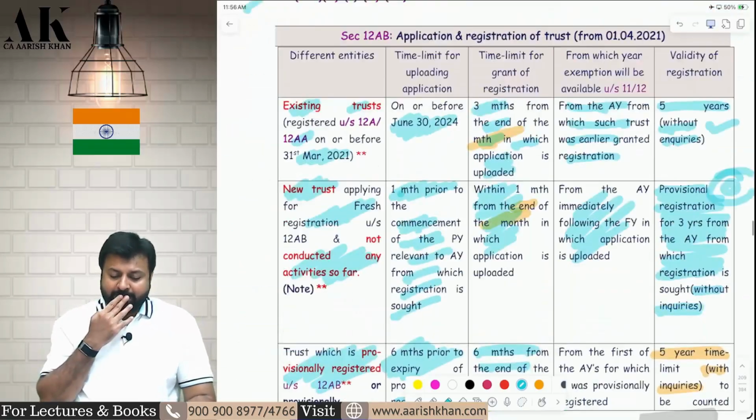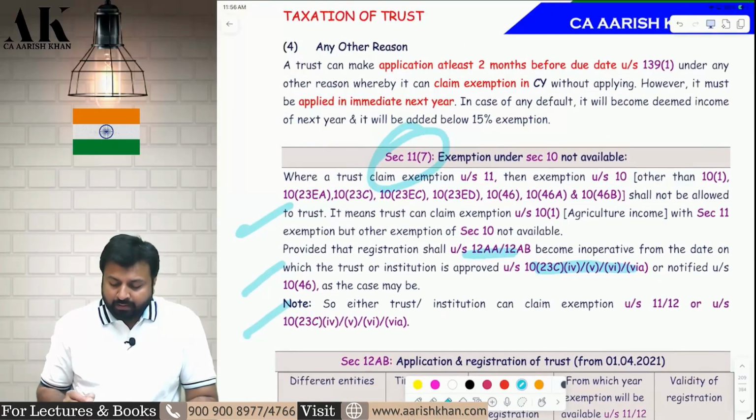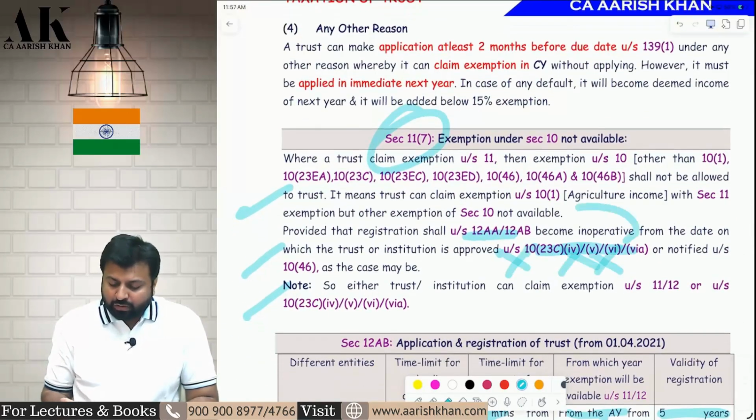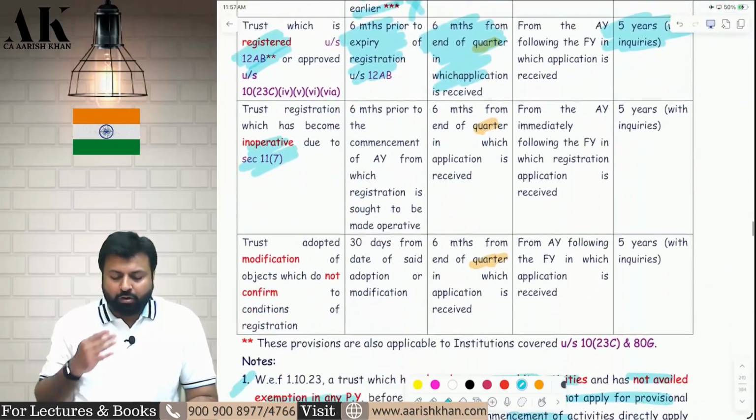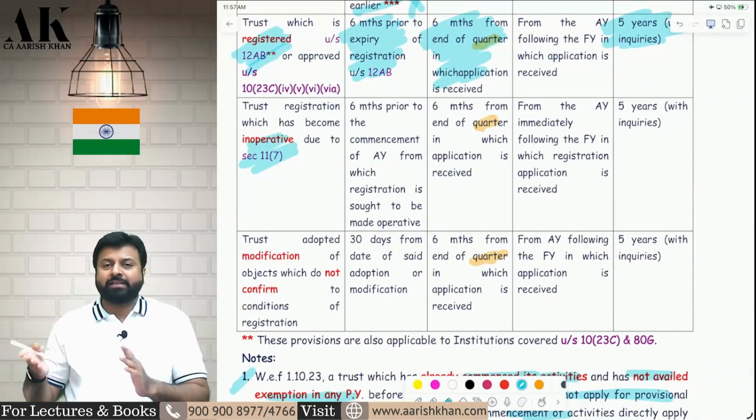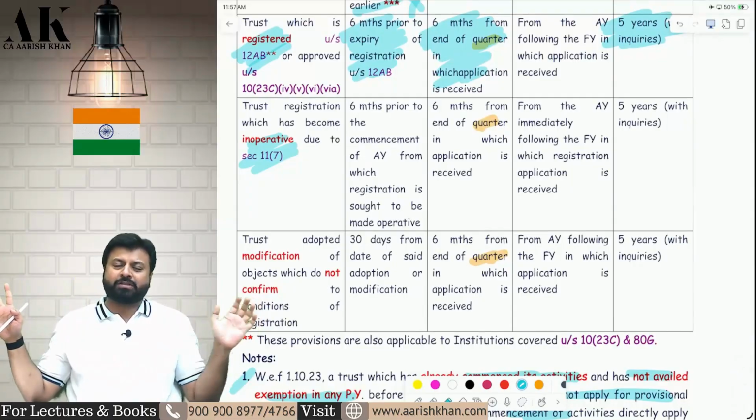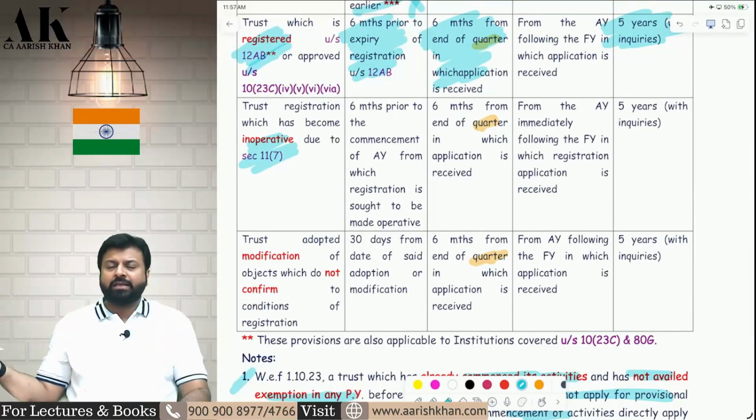Sir, what do you mean by this? 11.7, you can see over here, 11.7. You don't want to claim 1023C. You want to come back to 12AB. I told you, you cannot claim 1023C and 12AB together. Both of them together is not possible. So now you don't want to claim 1023C, you want to claim 12AB.